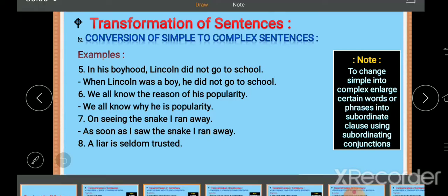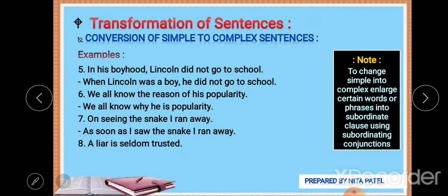A liar is seldom trusted. I hope you guys remember we did this example in 9th standard as well. A liar. Who is a liar? A person who lies.